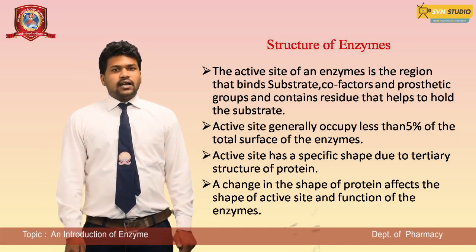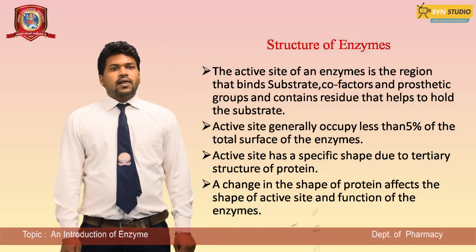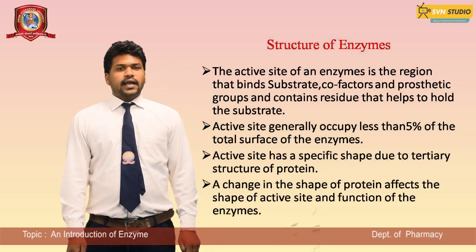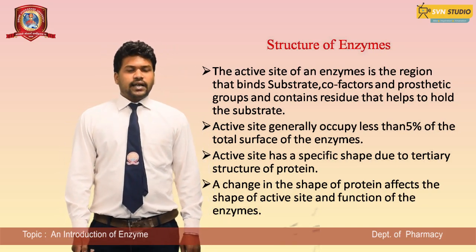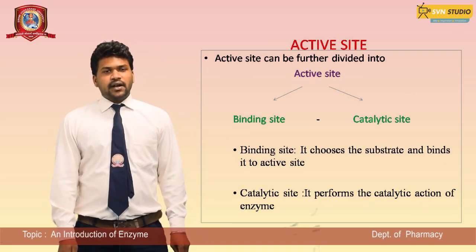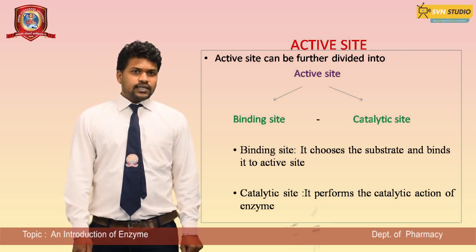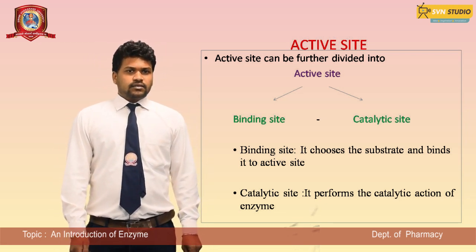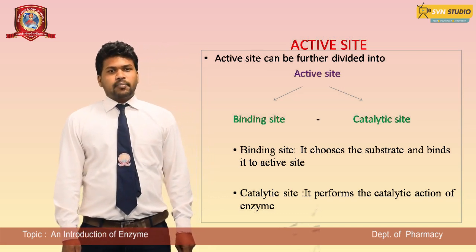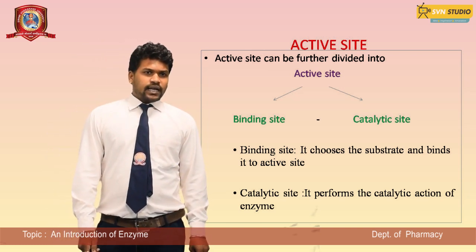The active site has a specific shape due to the tertiary structure of proteins. A change in the shape of the protein affects the shape of the active site and the function of the enzyme. Active sites can be further divided into two groups: the binding site and the catalytic site. The binding site chooses the substrate and binds it to the active site. The catalytic site performs the catalytic action.